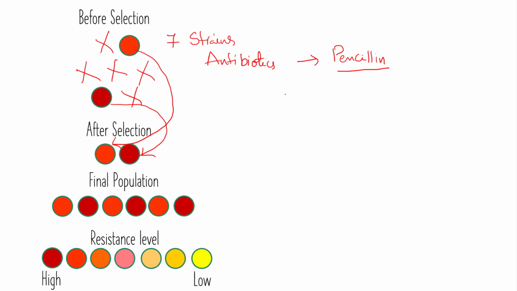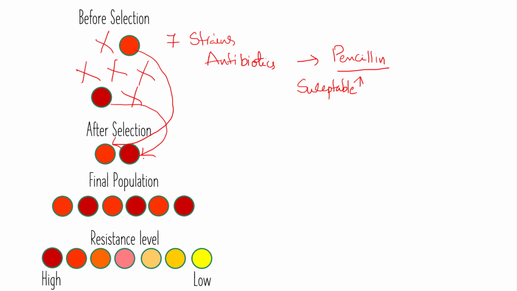The rest of the 5 bacteria could not resist the antibiotic, so they are susceptible. They are susceptible to the antibiotic, that's why they are killed, and by the process of selection the resistant varieties of bacteria have been selected.